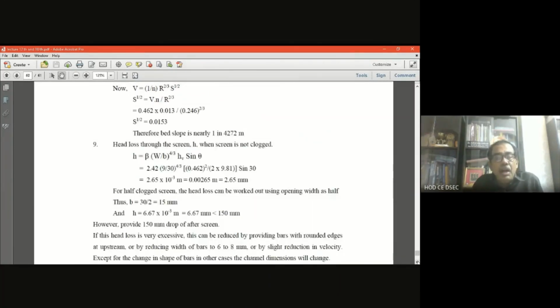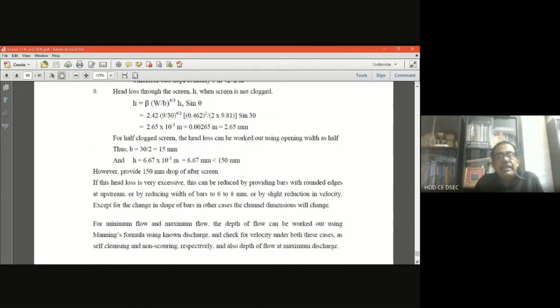But for a half clogged screen, the head loss can be worked out using the opening width as half. Thus B equal to 30 by 2 you have to consider, and H equal to 6.67 millimeter, that is less than 150 millimeter, which we have checked. However, also provide a 150 millimeter drop after the screen.